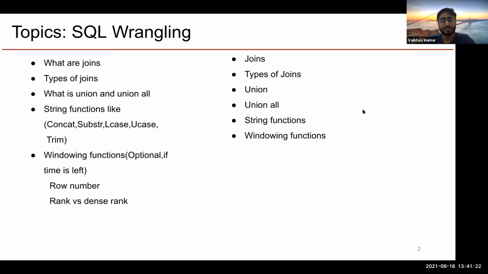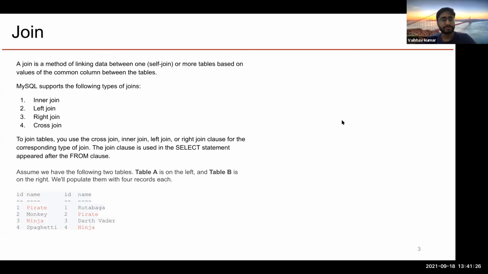So there are around five types of joins, but our focus is on inner, left, and right. The other two are derivations of the first three.